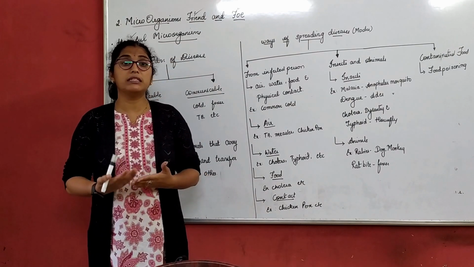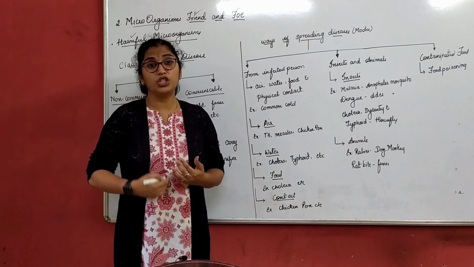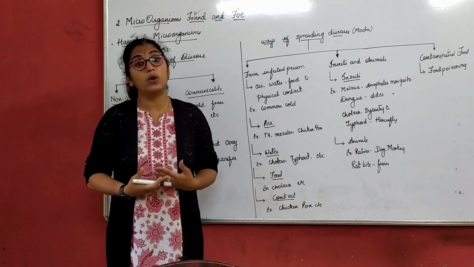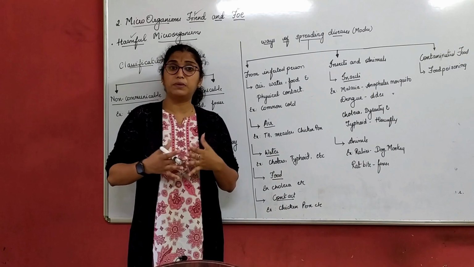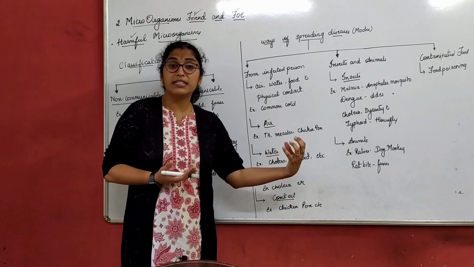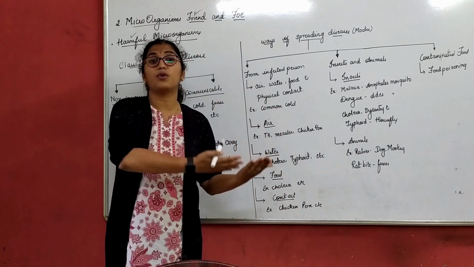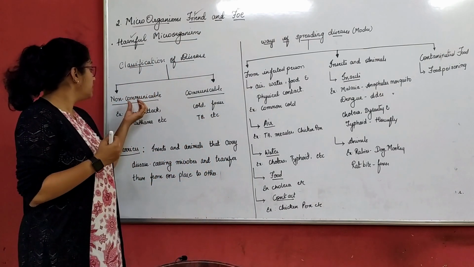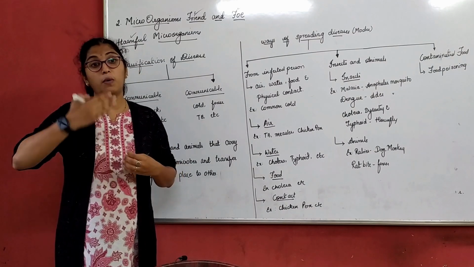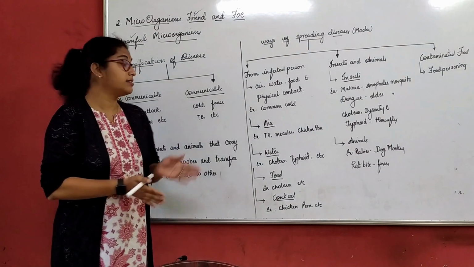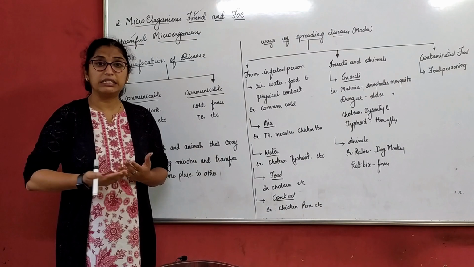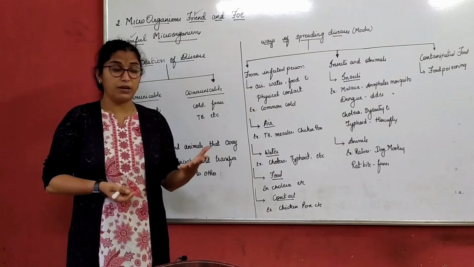For example, a person suffering from diabetes, hypertension, heart attack, asthma. These diseases are not transmitted from one person to another. If you sit together, talk together, hang out with a person having these diseases, you will not get those diseases from that person, because they come under non-communicable diseases. Diseases which do not spread from one person to another are termed non-communicable diseases. Examples once again: asthma, heart attack, hypertension, diabetes, etc.